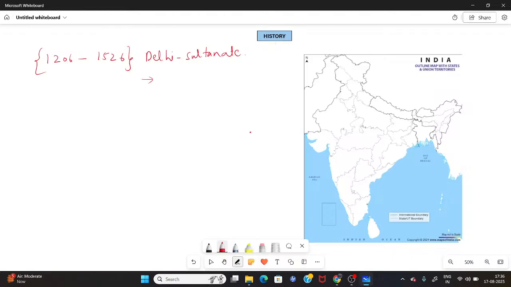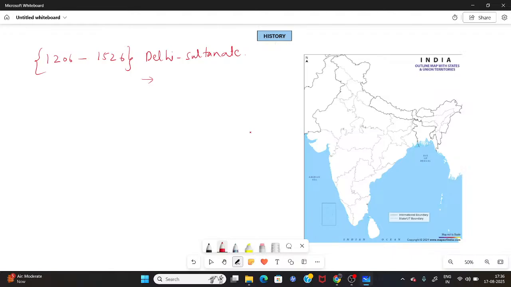Now in the Delhi Sultanate, one important thing which happened: the slave dynasty was established by Qutbuddin Aibak.